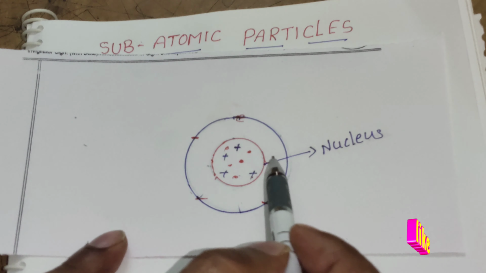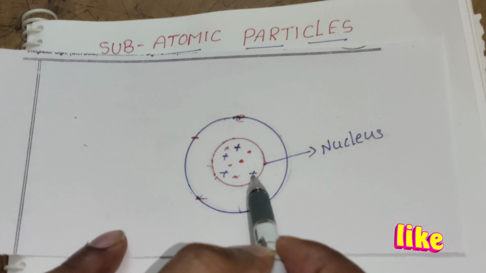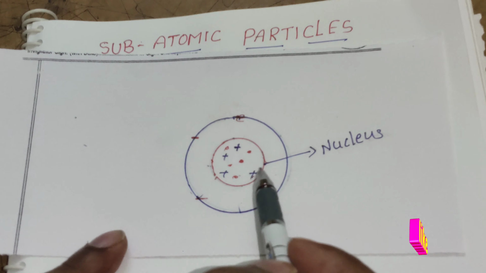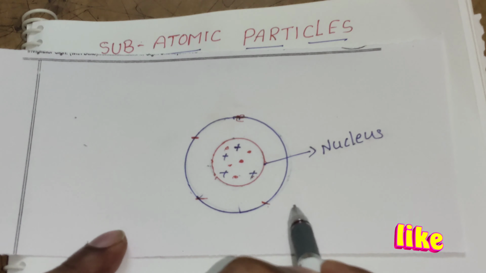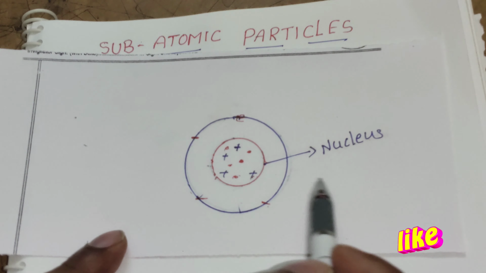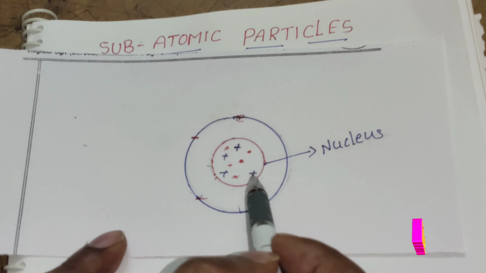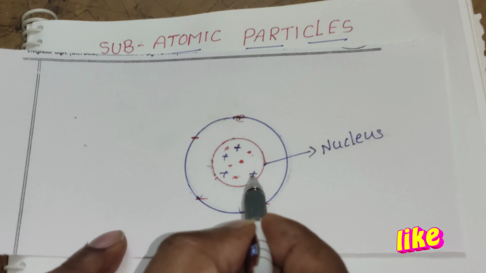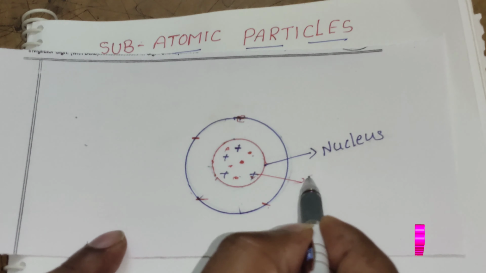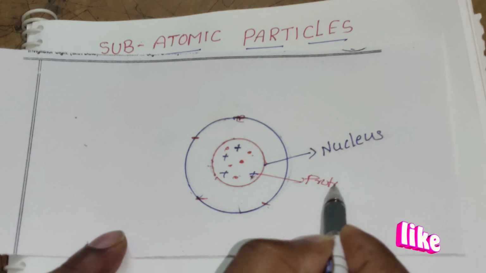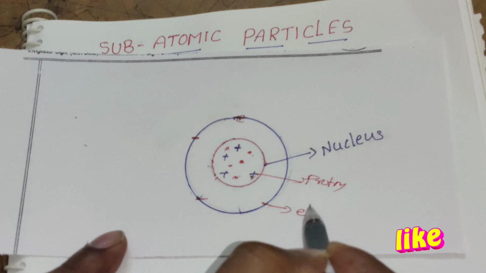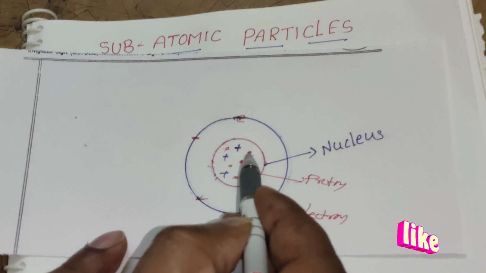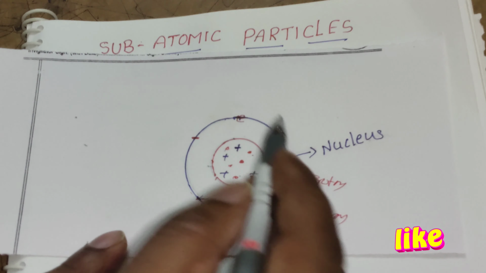Okay students, in the middle there is a nucleus. In the nucleus there are the protons and the neutrons. The mass of the electrons is negligible, but the mass of the atom is decided depending upon the number of protons and the number of neutrons. So the positive ones are the protons, these are the electrons, and the particles with no charge are called neutrons.